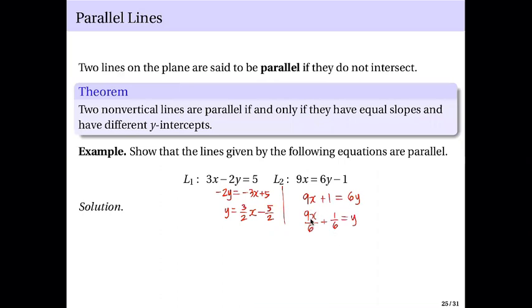But this 9 over 6, it's exactly 3 over 2. So let's just write this equation here as y equals 3 over 2x minus 1 over 6. So they are now in slope-intercept form.